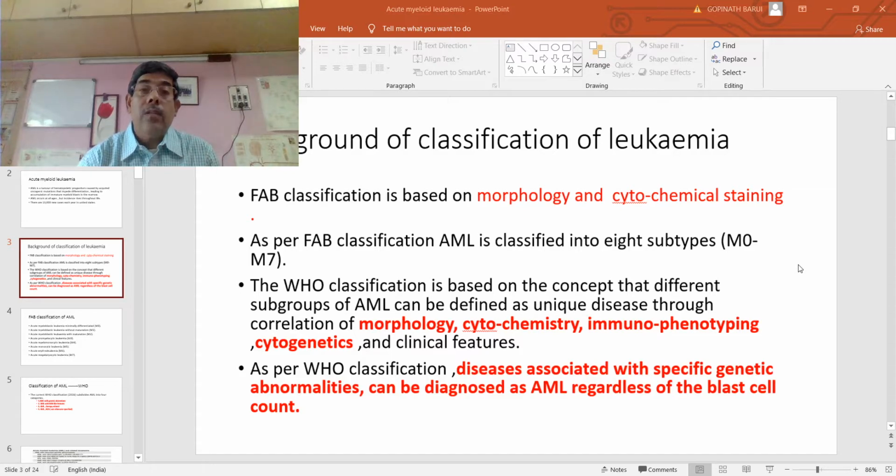The World Health Organization classification is based on the concept that different subgroups of acute myeloid leukemia can be defined as unique diseases through correlation of morphology, cytochemistry, immunophenotyping, and cytogenetics.